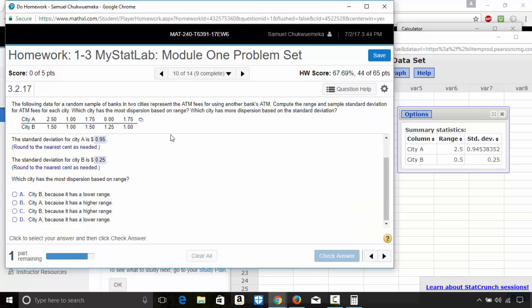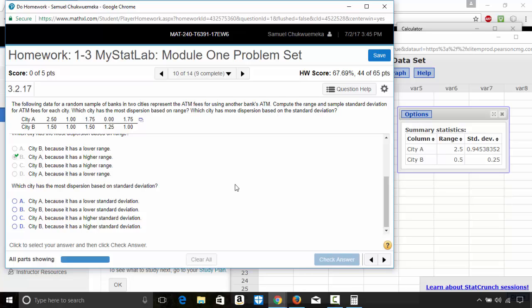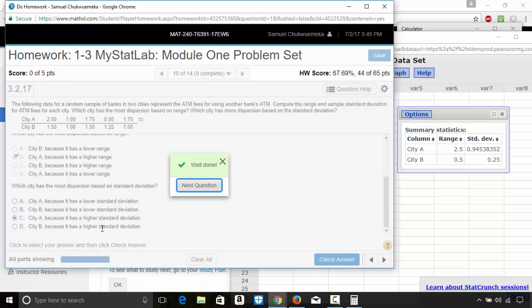All right, continue. Which city has the most dispersion based on range? So based on range, we say city A because it has a higher range. Okay. Press continue. Which city has the most dispersion based on standard deviation? Based on standard deviation, we also see that city A has the higher standard deviation. So city A, because it has a higher standard deviation. Okay, that's it.